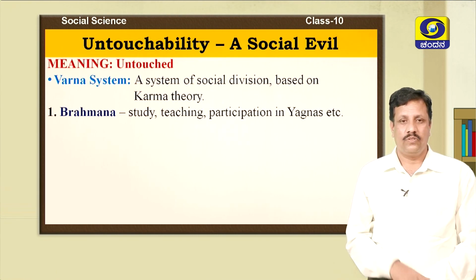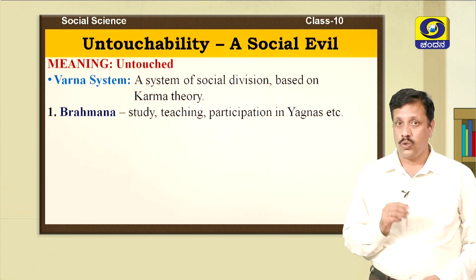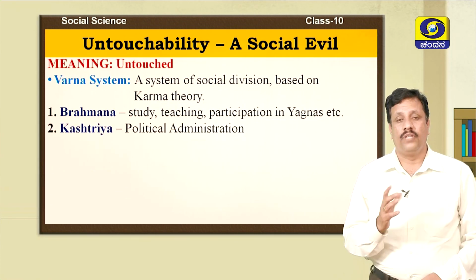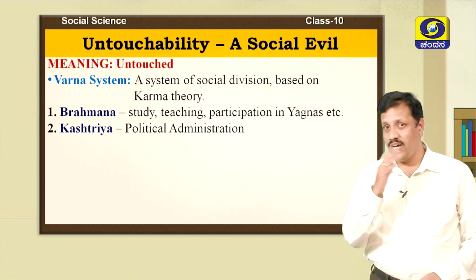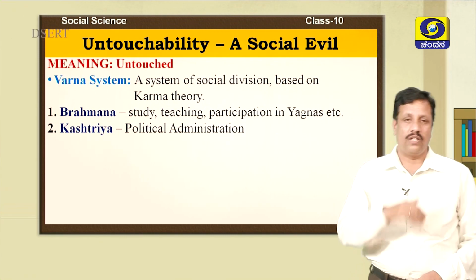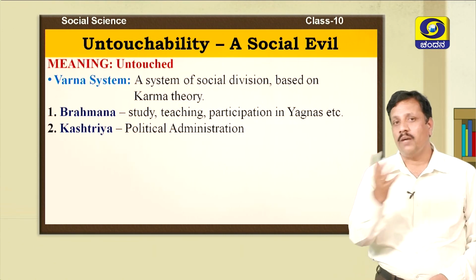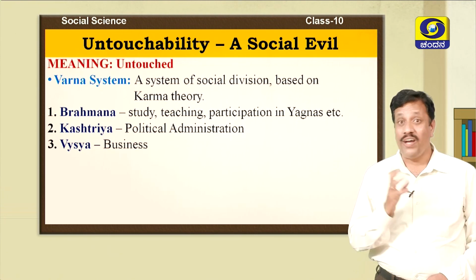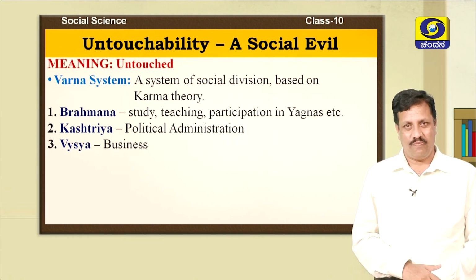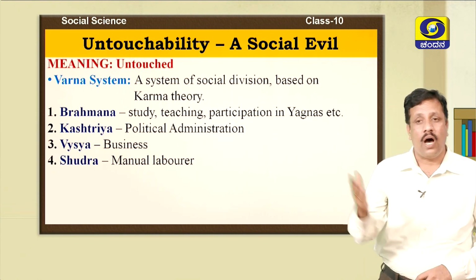There were Brahmanas, who had to study or involve in teaching, and they used to perform pujas and yagnas for the kings. And the second category of this Varna system was Kshatriyas. Brahmanas enjoyed the topmost position in the society, and Kshatriyas were in the second position. They used to become soldiers and political administrators. The third category was Vaishyas, who involved in business and other professions. And the last one was Shudras, who had to serve all these upper category people.